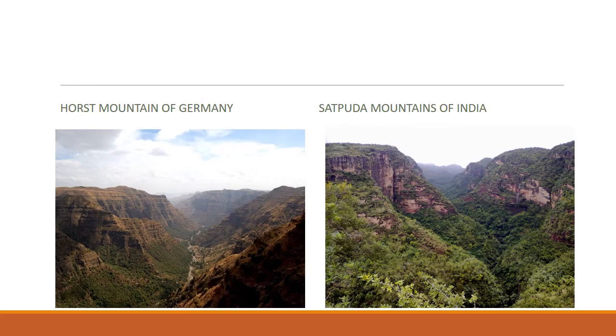Horst Mountain of Germany is the best example of it. Therefore, such mountains are also called Horst Mountains. And in India, Nilgiri, Satpura, Vindhyachal mountains of India are the best examples of block mountains. Here you can see that these mountains do not have a peak, they do not have a summit. They are actually flat at the surface. So these are the block mountains.